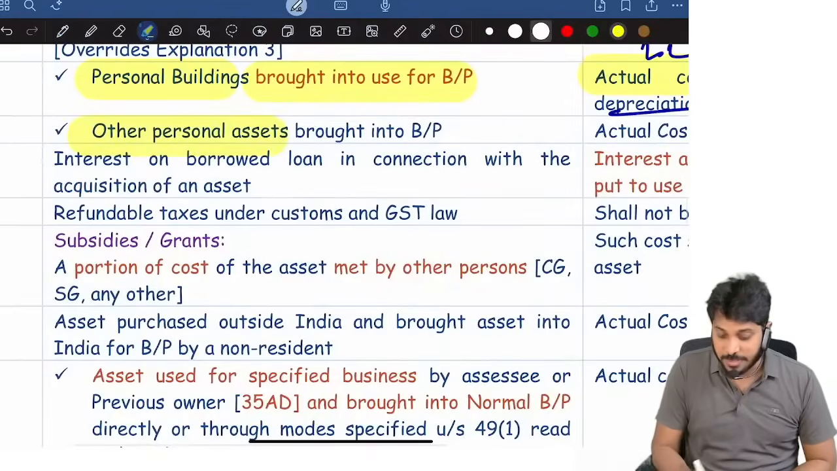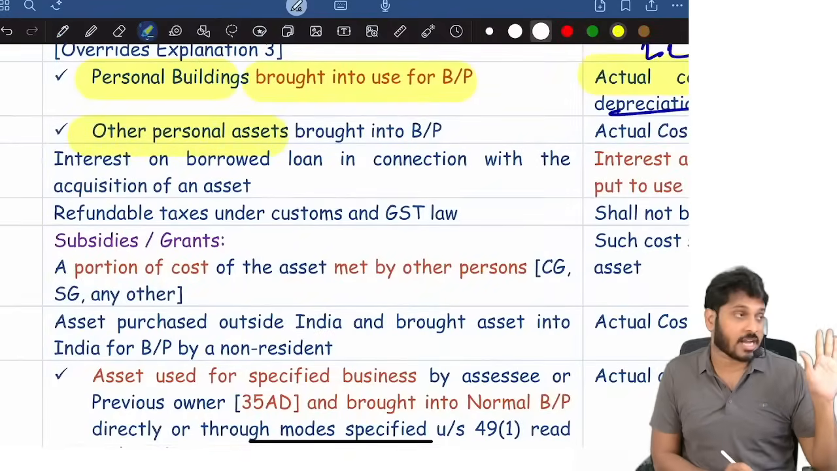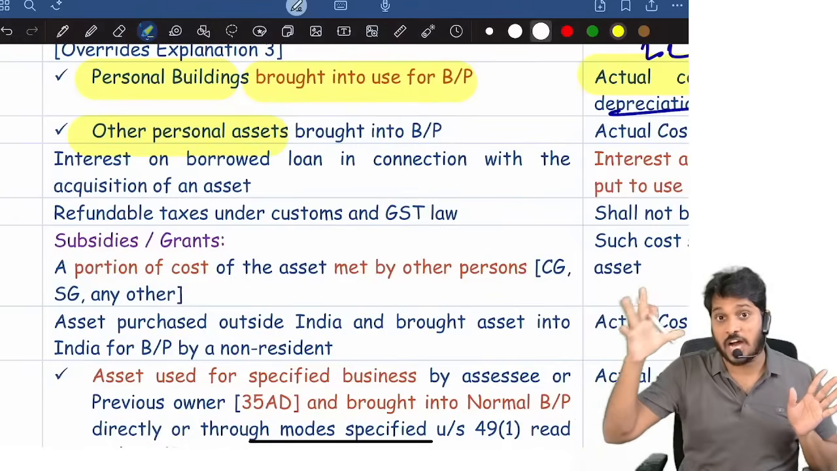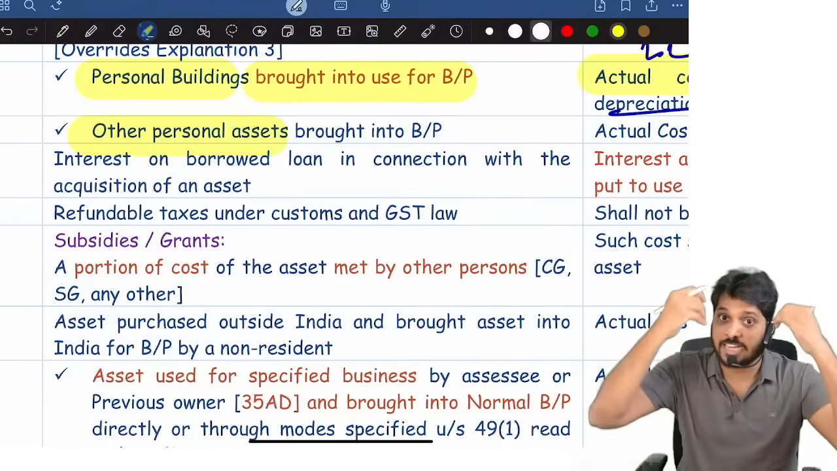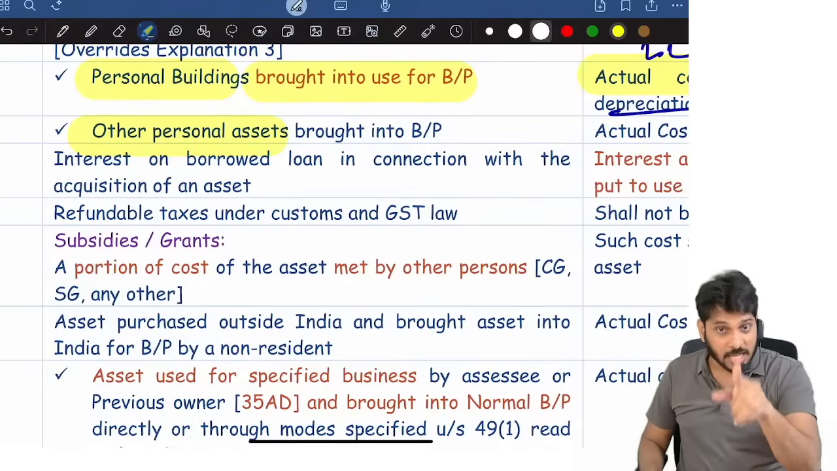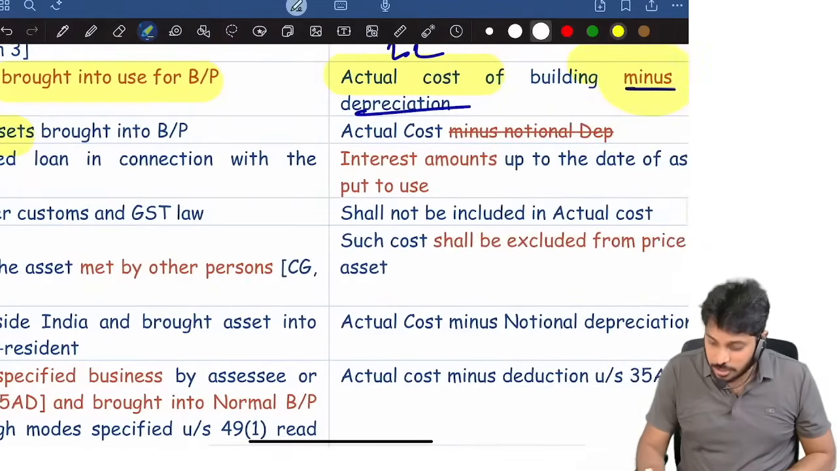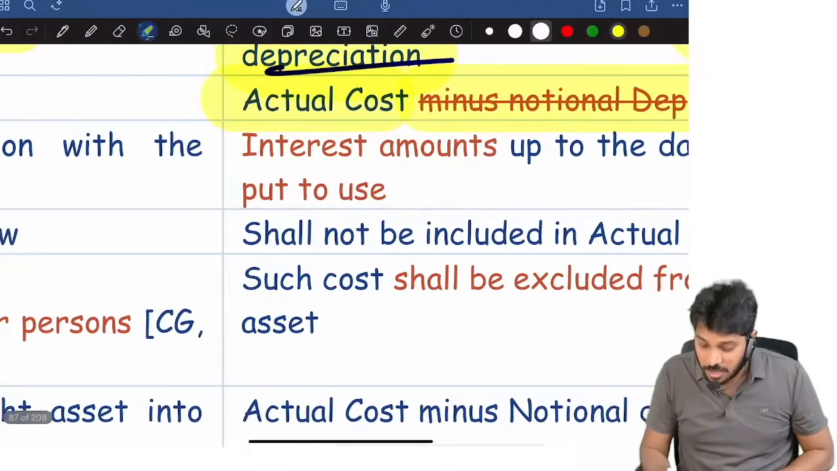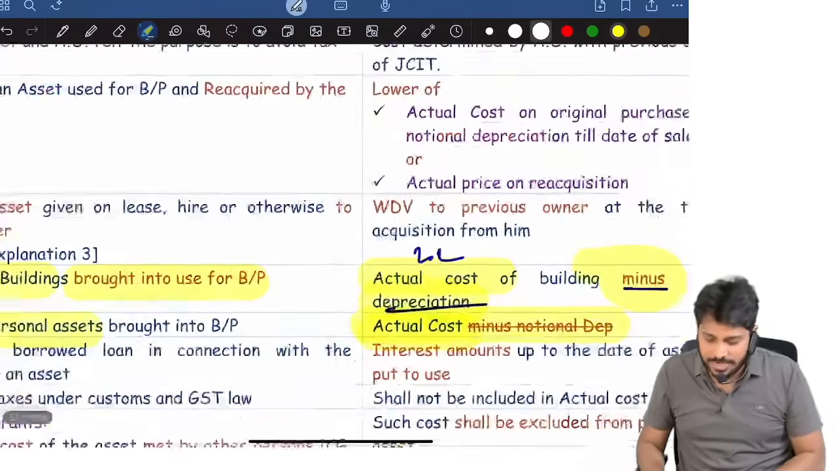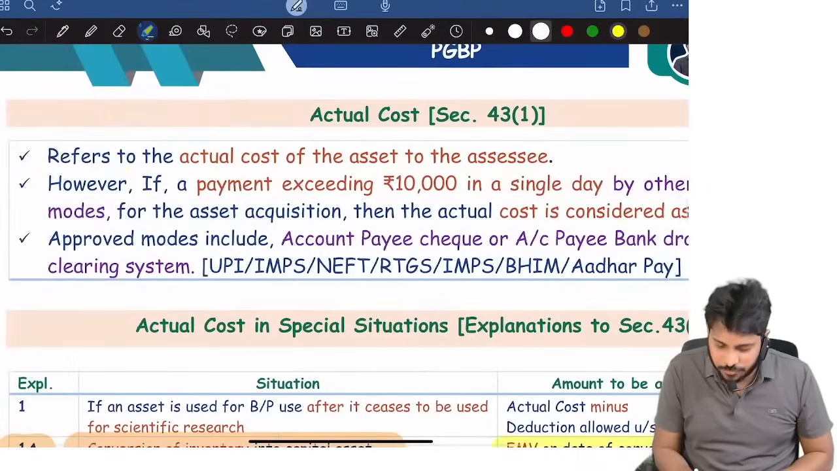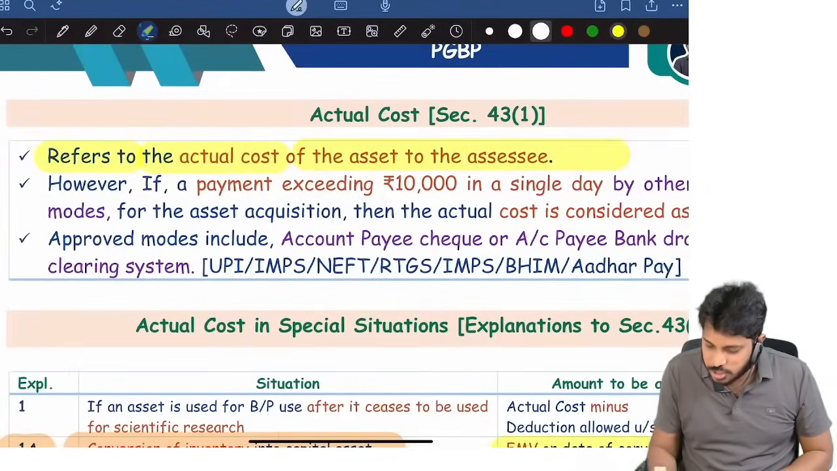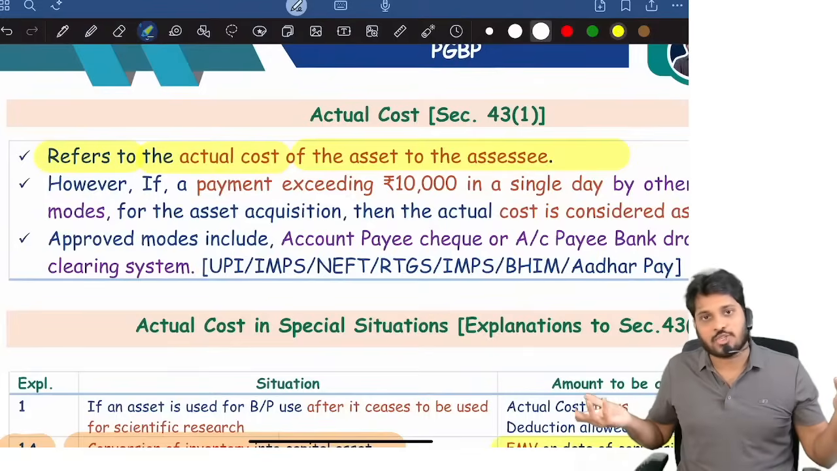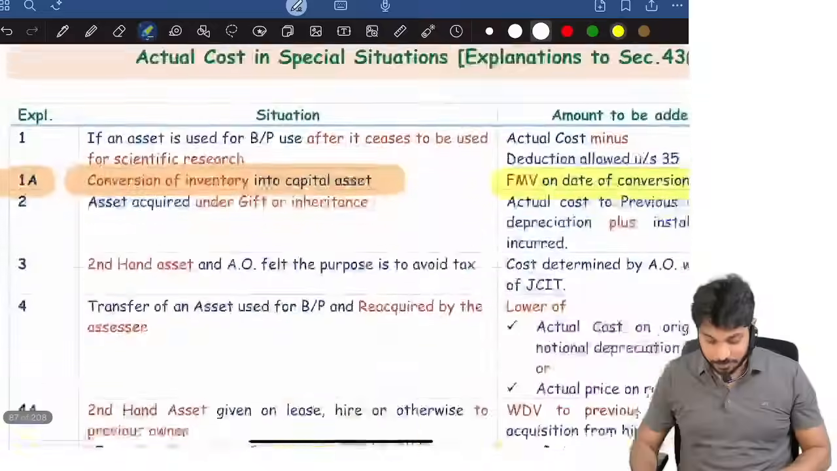Sir, I have other personal assets. I have a car. 5 years back I bought a car for 20 lakhs, and now I am bringing it into business. How much will be added in the actual cost of the cars block, plant and machinery block? Entire 20 lakhs you can add. In cars, nothing is reduced. Only for buildings do we reduce notional depreciation. Whatever actual cost you incurred, that much. What is actual cost? Actual cost refers to the actual cost of the asset to the assessee, how much I paid at the time of acquiring the asset. That is actual cost only. That's it. Next.